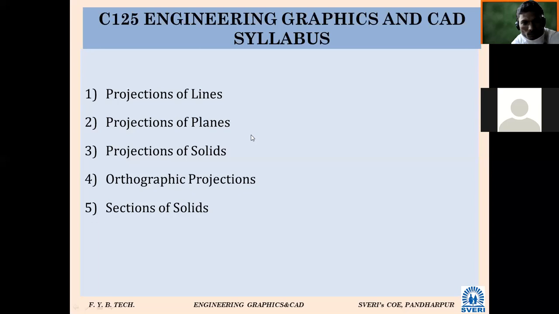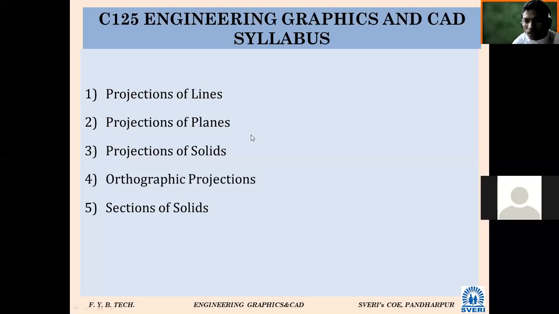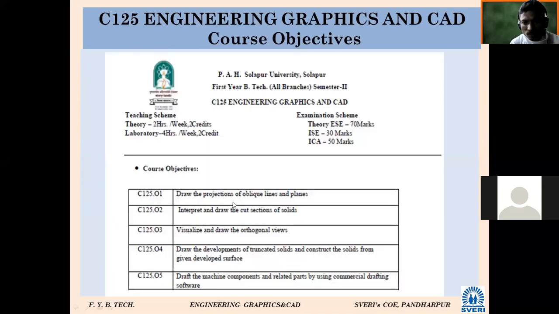So in the last lecture, we started the introduction of the subject, engineering graphics and design, EGD. Today we will see again the basic things which we are required to go for. This was our syllabus. We have discussed five chapters: projection of lines, plane, solid, orthographic projection, and sections of solid. That is what we discussed last time.